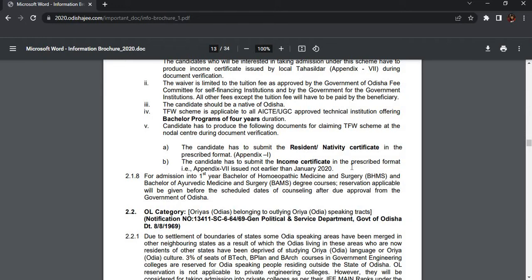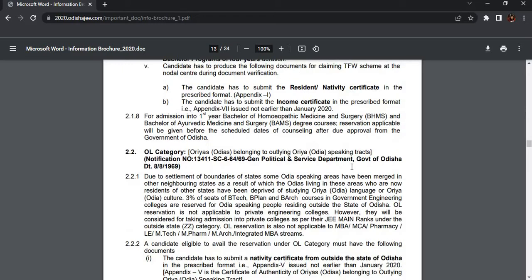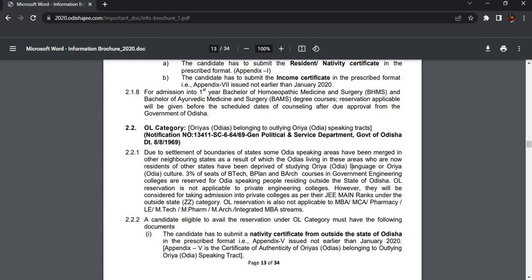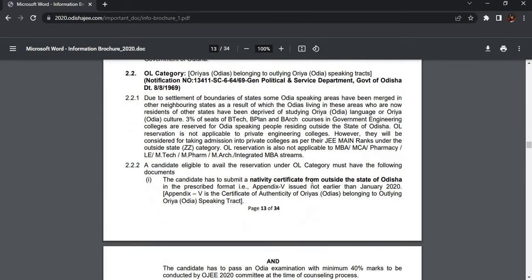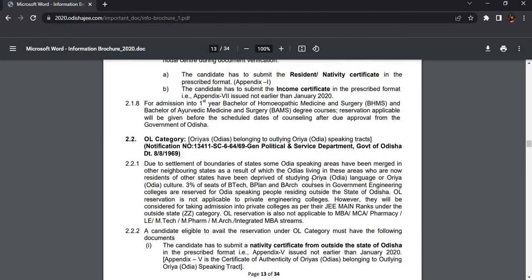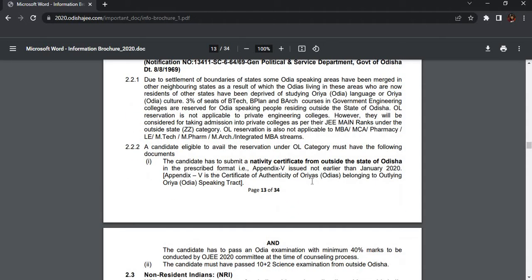Then for the resident certificate, you can provide the online certificate, not a big issue. It will be accepted. Or you can talk to your respective colleges where you are taking admission, or the nodal centers. They will tell you what the documents are. In our time, we provided the online certificates, and we were eligible.